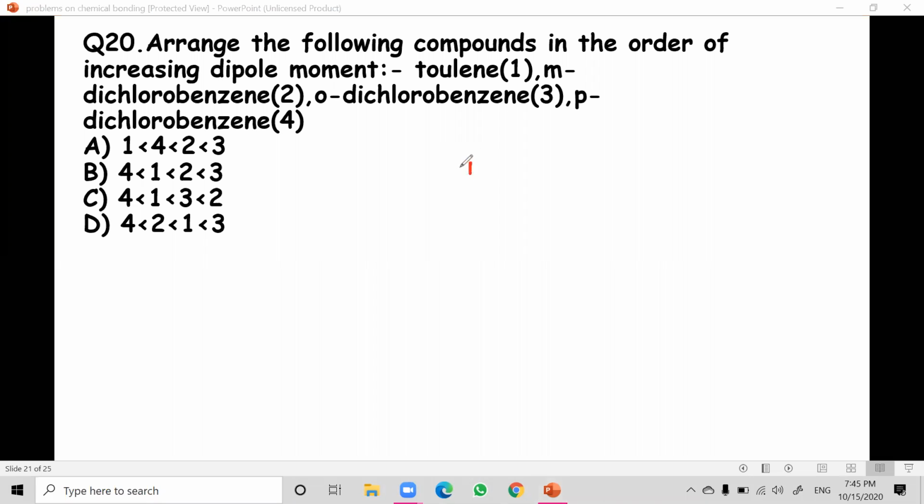First, toluene. Toluene is nothing but methyl benzene, a methyl group on the benzene ring. So this is called toluene. The second compound is m-dichlorobenzene.